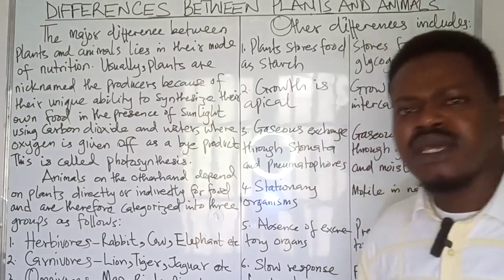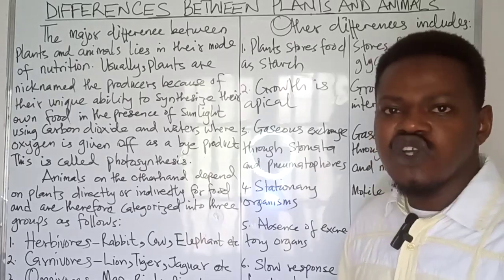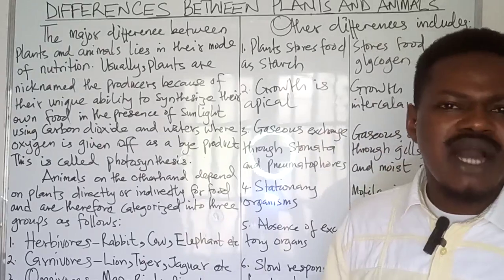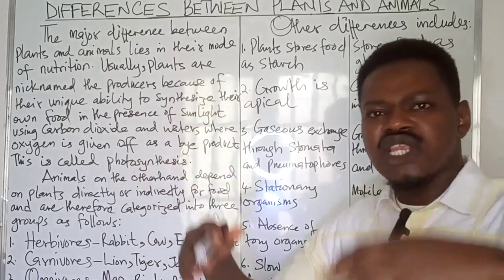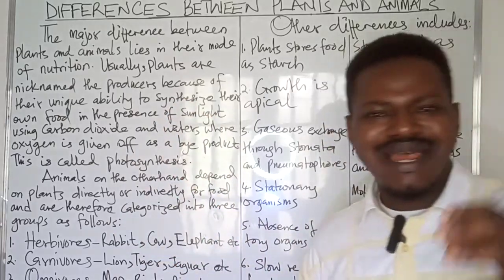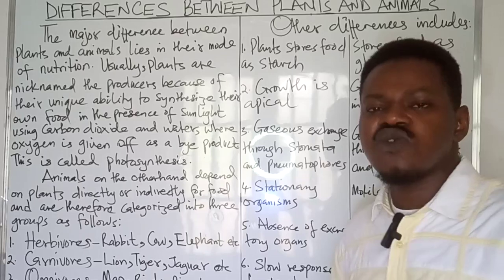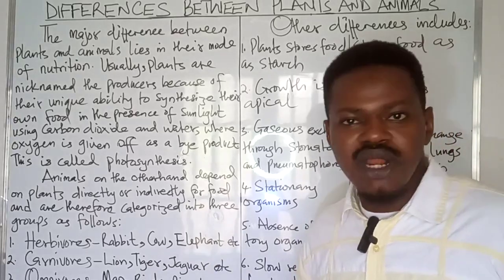That is to say, plants, particularly the perennial plants, continue to grow year in, year out, bringing out new flowers, new branches, new leaves, growing taller and taller every now and then. Whereas in animals, there is a specific number of organs that an animal will have, and once those organs have been met, the animal will no longer produce any more organs.